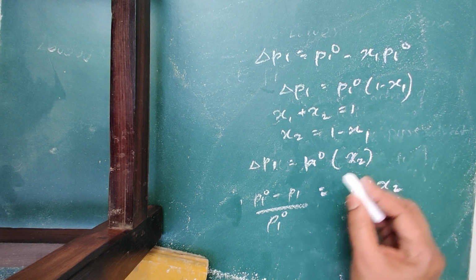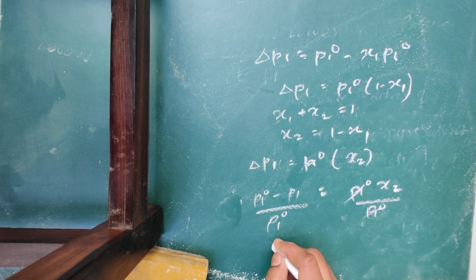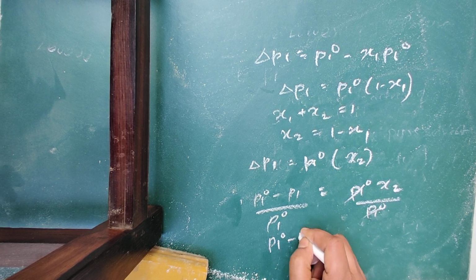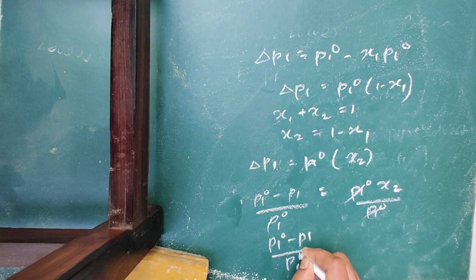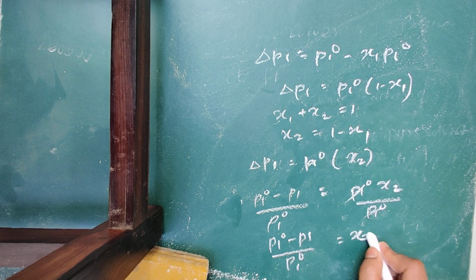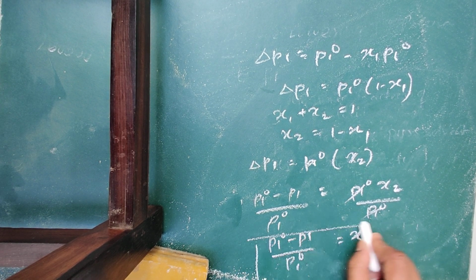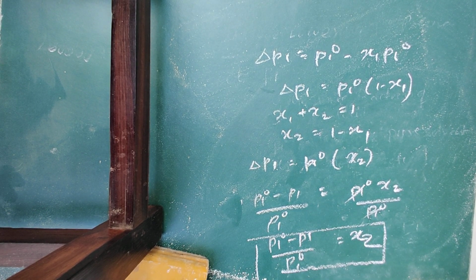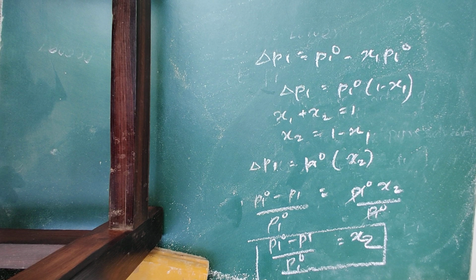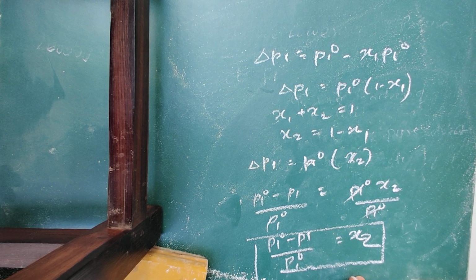So what you will get? P1 naught minus P1 upon P1 naught is equal to X2. So this is the equation for relative lowering of vapor pressure of the non-volatile solute.